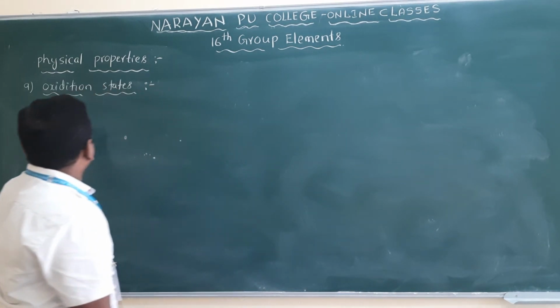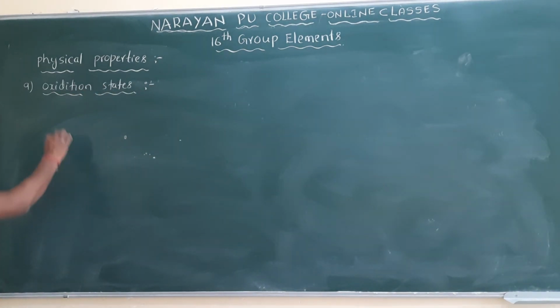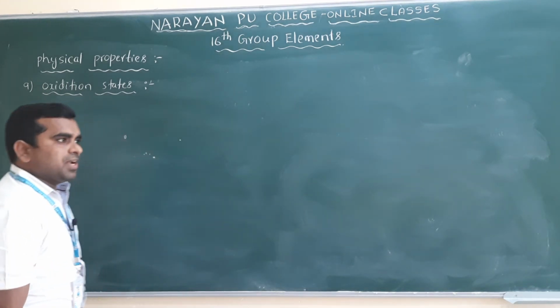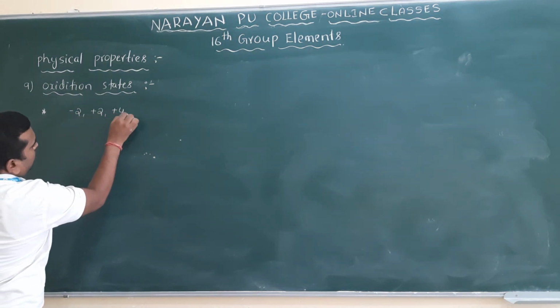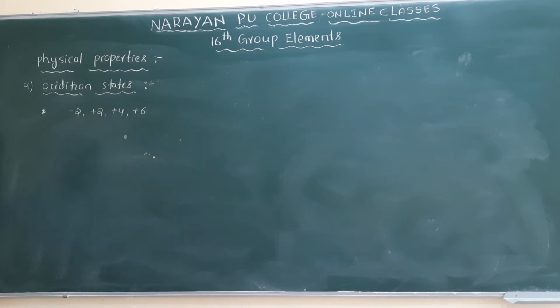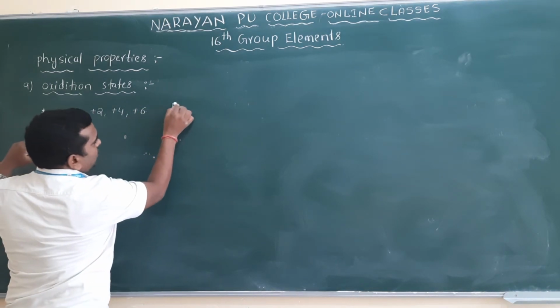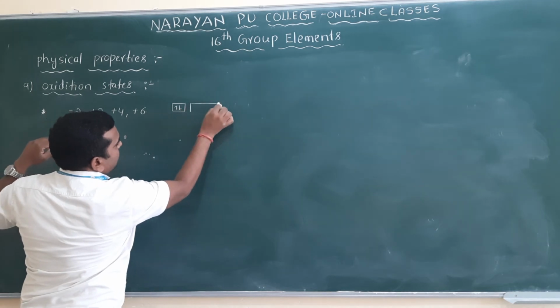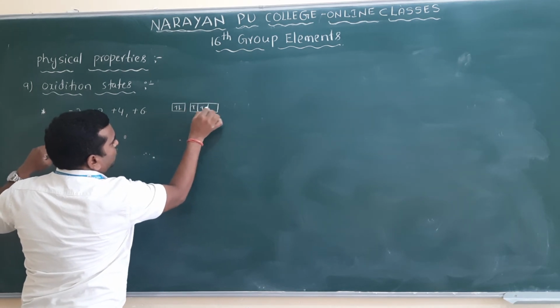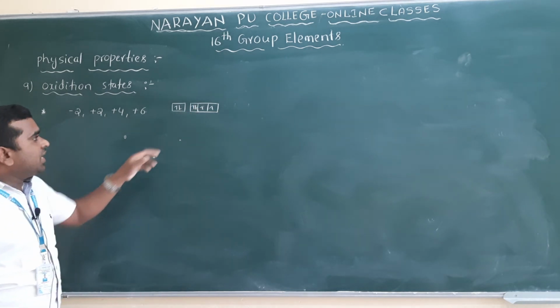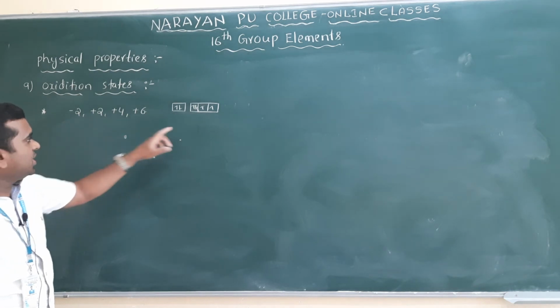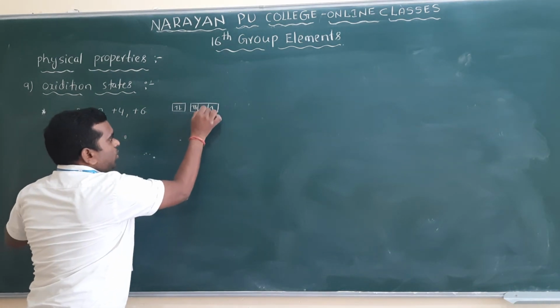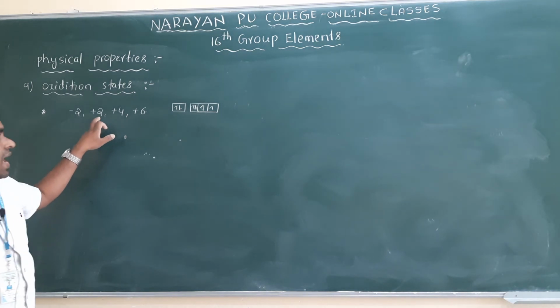So next one is oxidation states. Here the elements of the 16th group mainly exhibit -2, +2, +4 and +6 oxidation states. Why? Because you know the common electronic configuration is ns2np4. If they gain 2 electrons, they exhibit the -2 oxidation state. If they lose these 2 electrons, losing of 2 electrons means +2, and losing of 4 electrons...